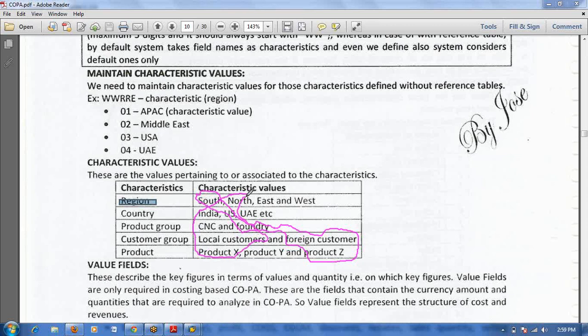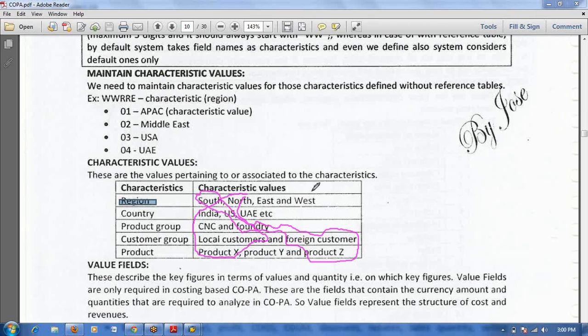This combination of permutation of analysis we will call the market segment analysis. Market segment analysis is nothing but a combination of permutation of the value analysis. This multi-dimension analysis is possible in the COPA module.